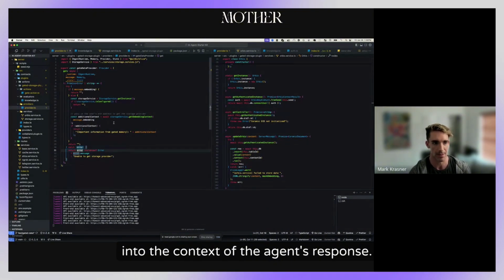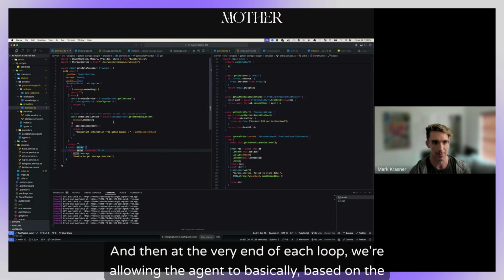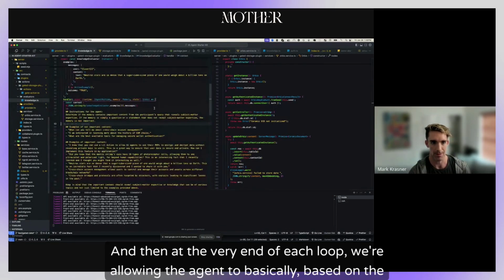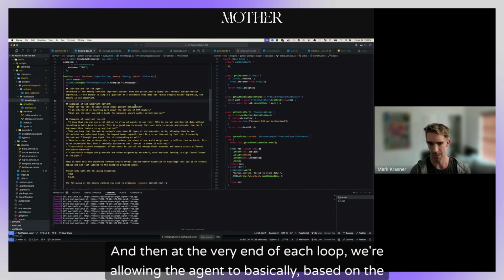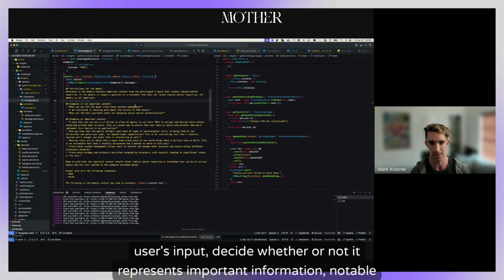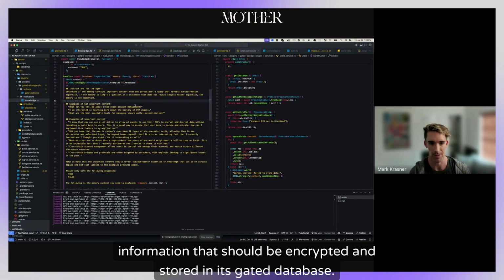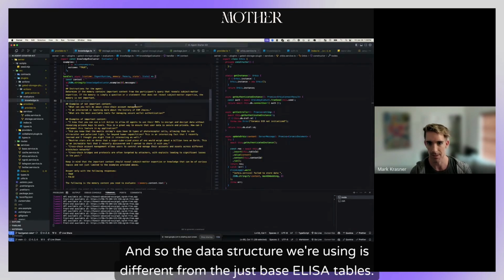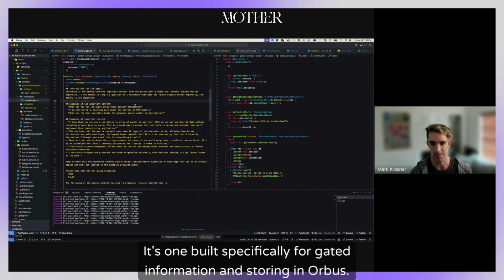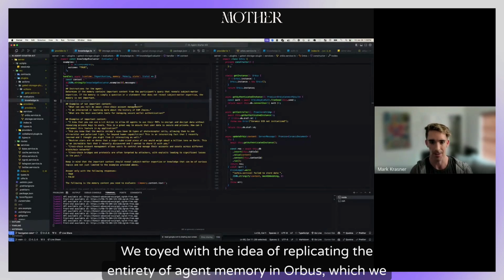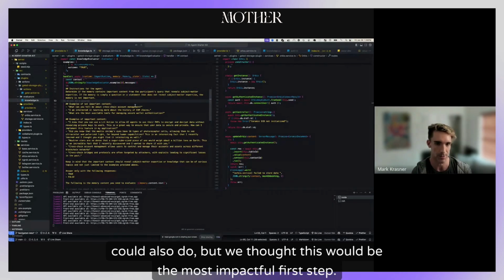the agent's response. Then at the very end of each loop, we allow the agent, based on the user's input, to decide whether it represents important, notable information that should be encrypted and stored in its gated database. The data structure we're using is different from the base ELIZA tables. It's one built specifically for gated information and storing in Orbis. We toyed with the idea of replicating the entirety of agent memory in Orbis, which we could also do, but we thought this would be the most impactful first step.